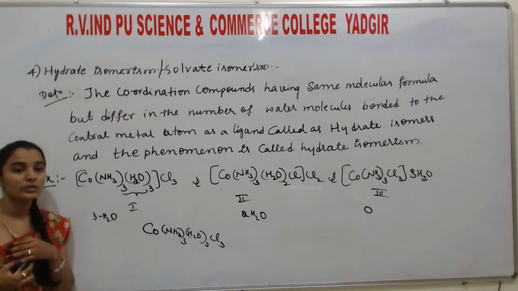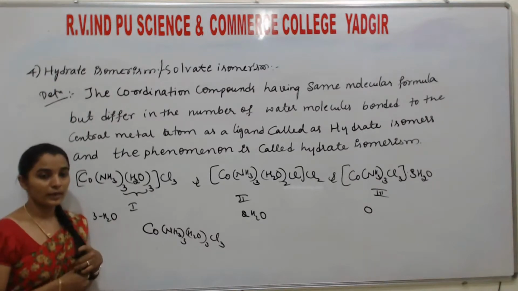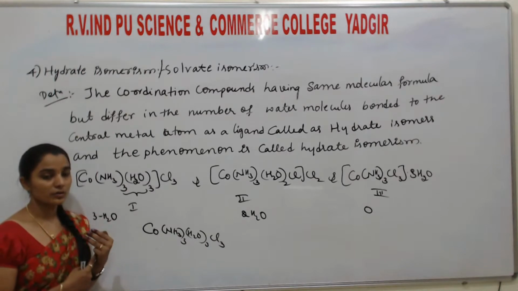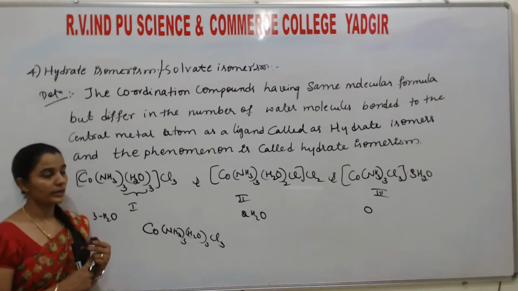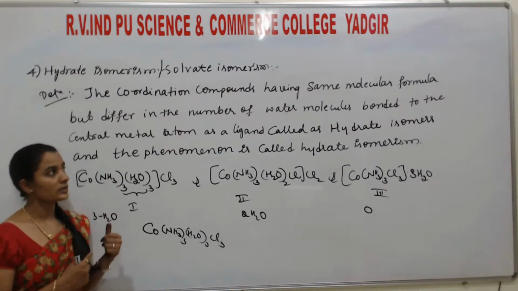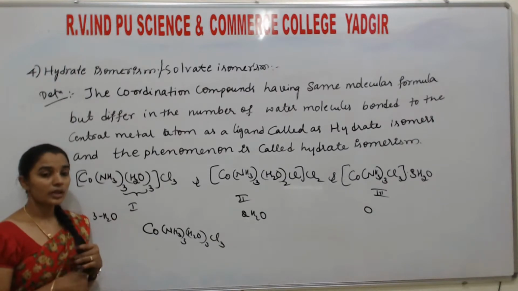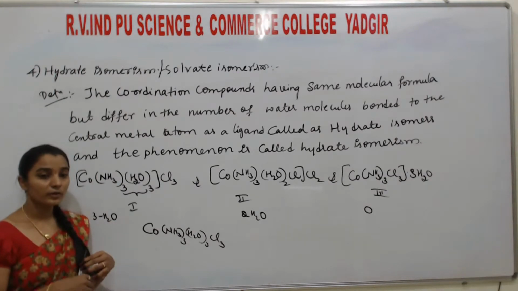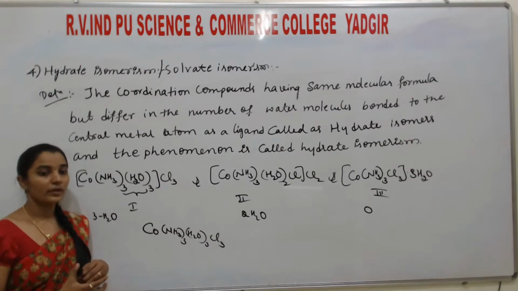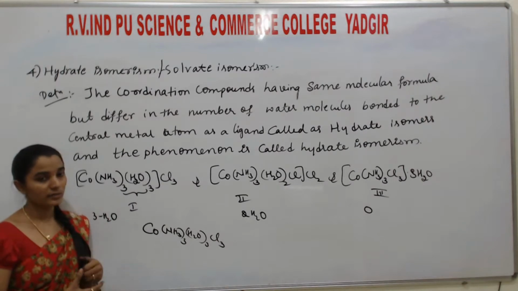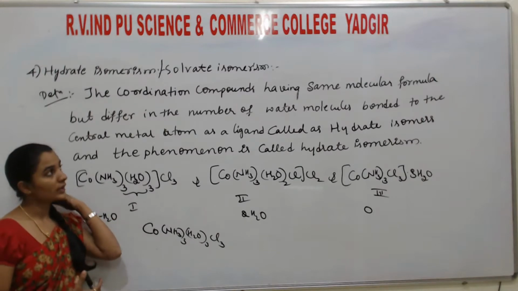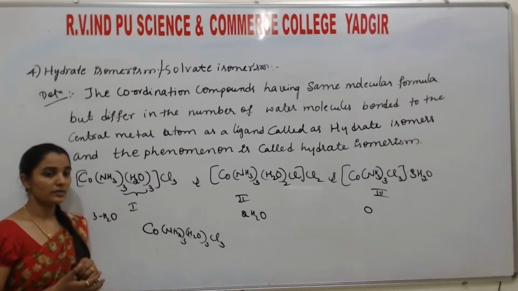Okay, students. So in today's class, we discussed four different types of structural isomers of the coordination compounds. In that four, ionization isomer is there, linkage isomer is there, coordination isomer is there, hydrate isomer is there. So what are the ionization isomers? The compounds having the same molecular formula but giving different counter ions when they undergo dissociation. Upon ionization they give different counter ions, which results in ionization isomerism.